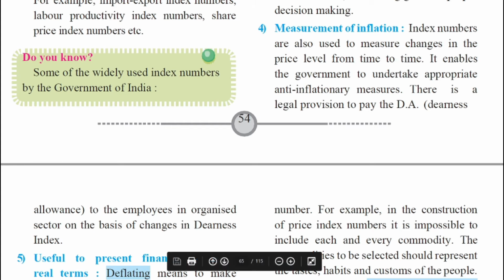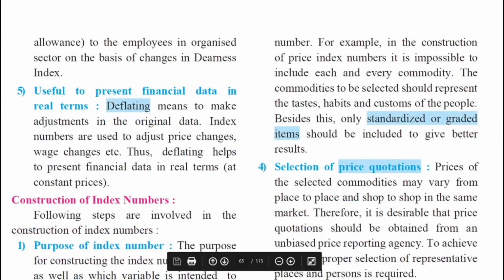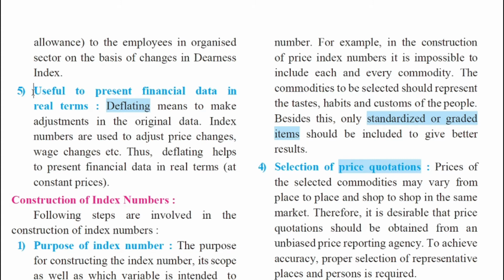Moving further with the fifth point here, useful to present financial data in real terms. Yes, my dear students, financial data in real terms. See, it is quite difficult to present financial data directly. So, in real terms, if we want to present it properly, thoroughly, index numbers shall be used. Deflating means to make adjustments in the original data. Index numbers are used to adjust price changes, wage changes, etc. And thus, deflating helps to present financial data in real terms at constant prices.